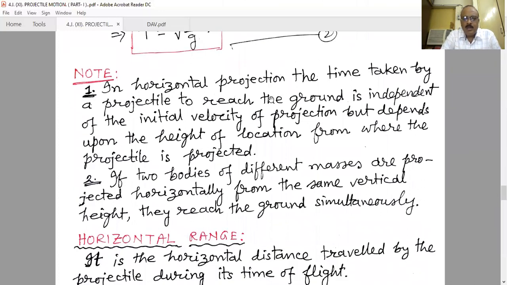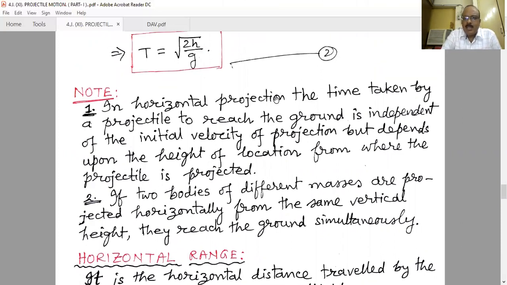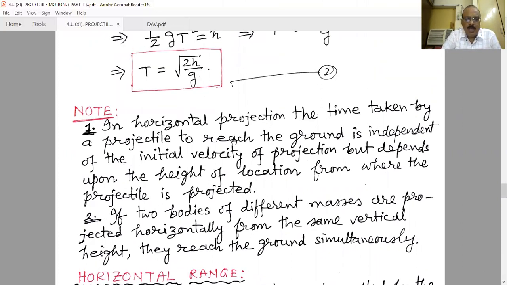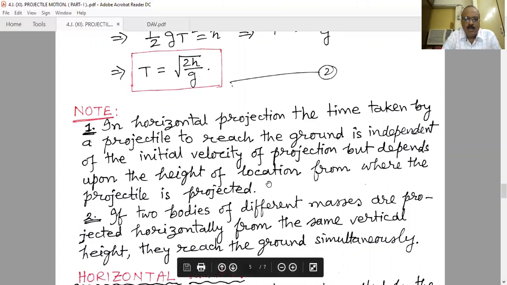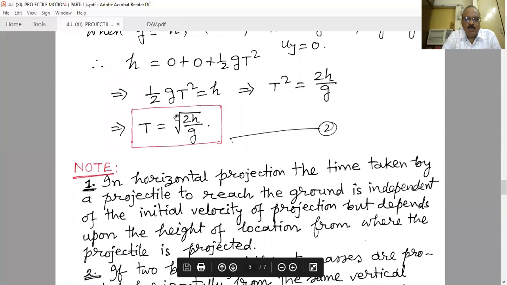Now here some things are to be noted. In horizontal projection, the time taken by a projectile to reach the ground is independent of the initial velocity of projection, but depends upon the height of the location from where the projectile is projected. There is no term of u. That means if you increase the speed of projection, the value of u, there will be no change in the time period.